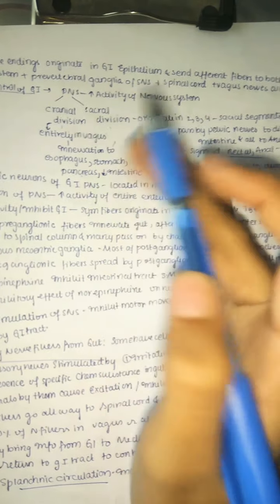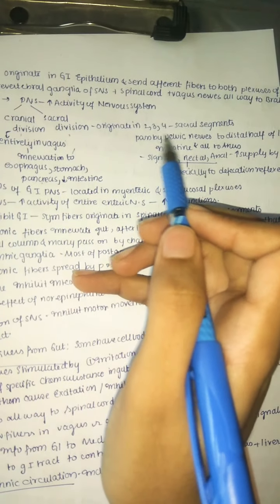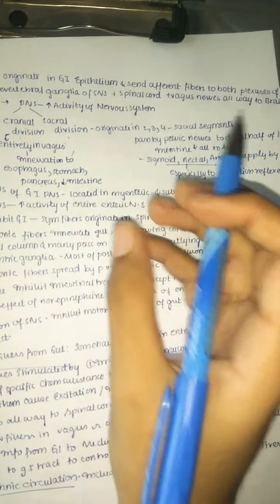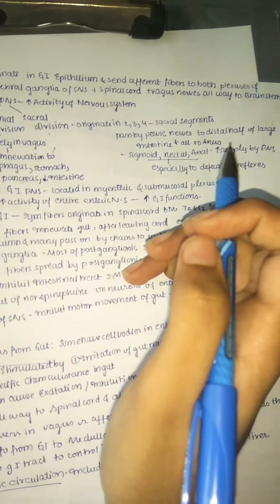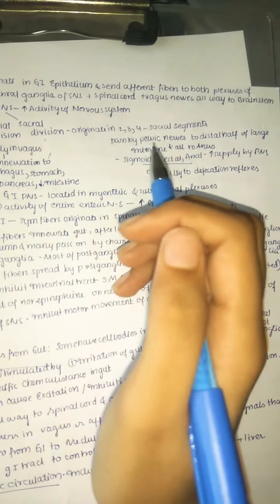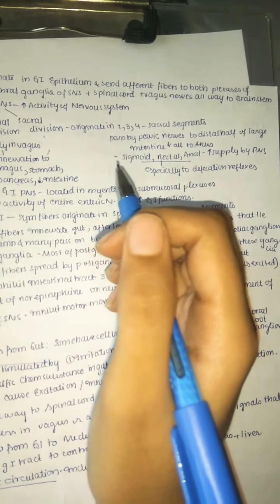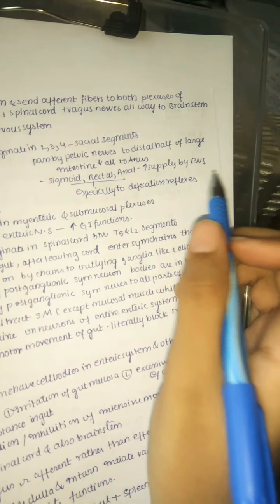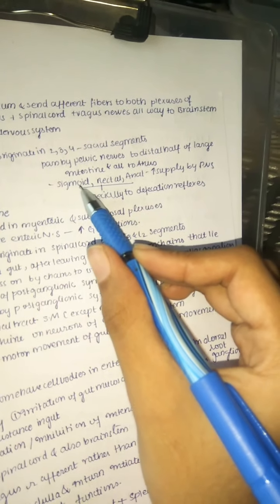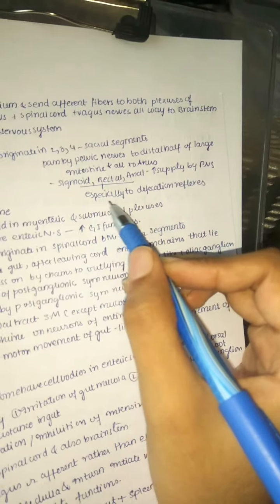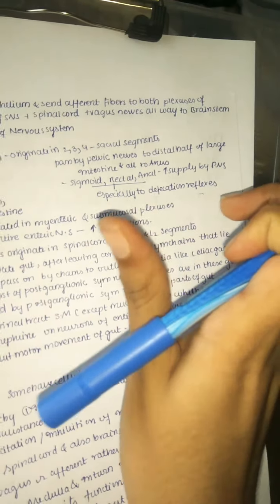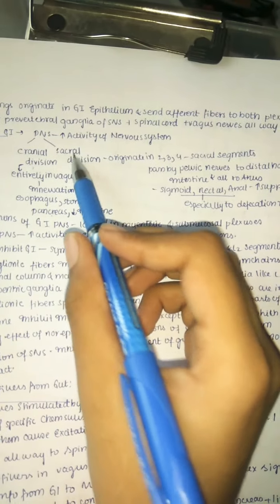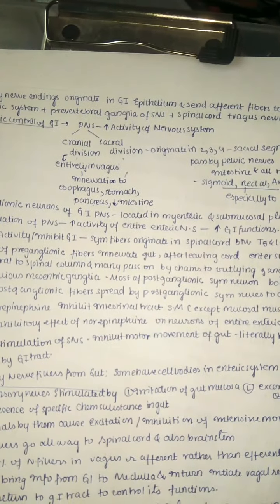The sacral division mainly originates in the 2nd, 3rd, and 4th sacral segments, which pass by the pelvic nerves to the distal half of the large intestine and all the way to the anus. So especially the sigmoid, rectal, and anal regions get increased supply by the parasympathetic nervous system. These are used for defecation reflexes. So defecation reflexes also come from the sacral division of the parasympathetic nervous system.